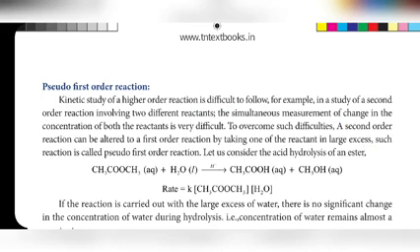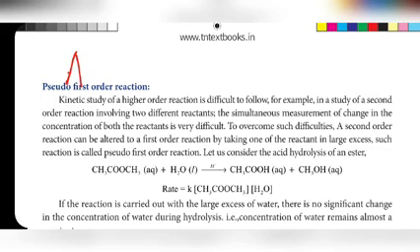Because kinetic study of higher order reaction is very difficult to follow, as we cannot measure the concentration of both reactants simultaneously. To overcome such difficulties, second order reaction is converted into lower order by taking any one of the reactant concentration in excess. For understanding that, we need to take one example.